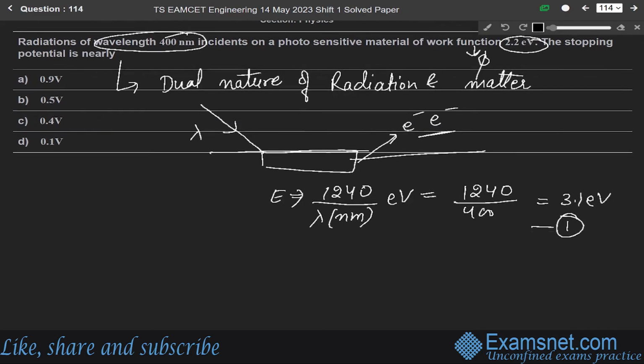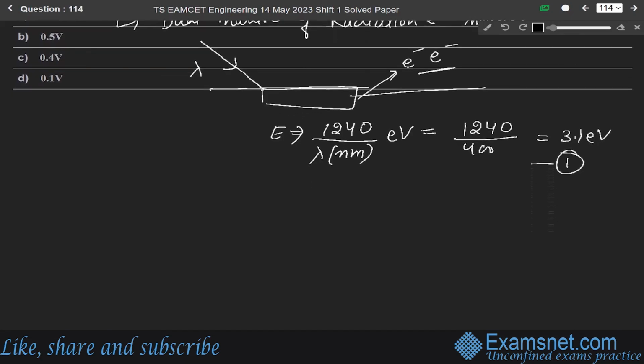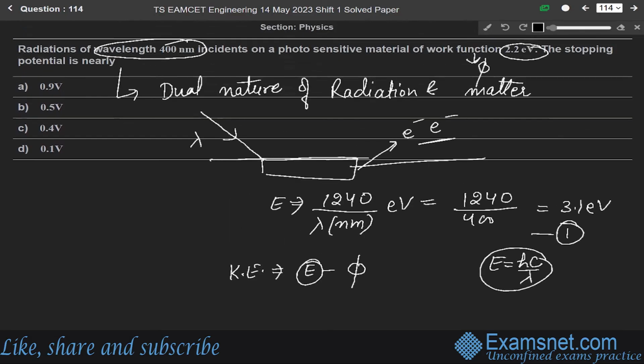And we know that for the photoelectric phenomena, the equation is given as the final kinetic energy equals the initial energy minus the work function phi, and this E can be written as hc over lambda. According to the question, we have to find the stopping potential V. First we have to find the kinetic energy.